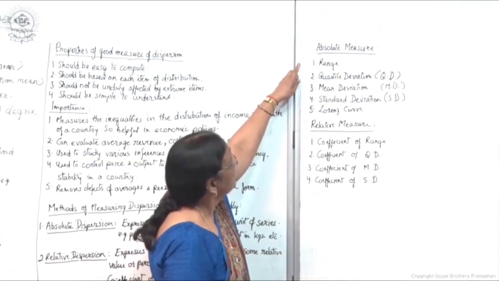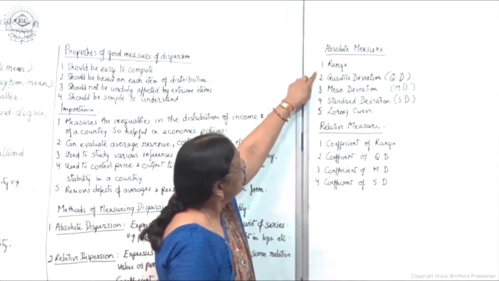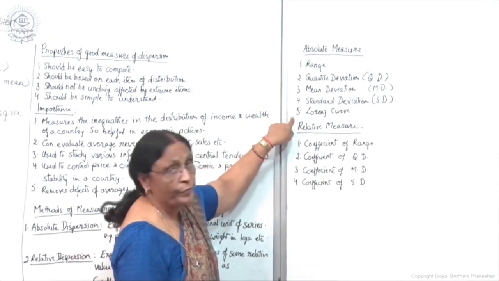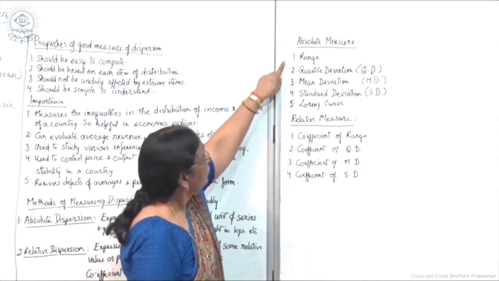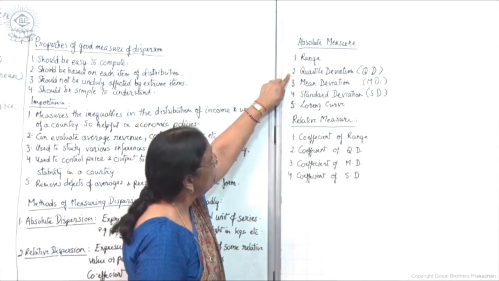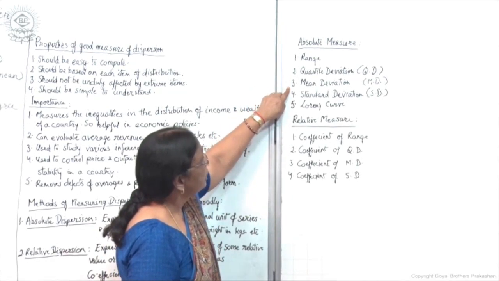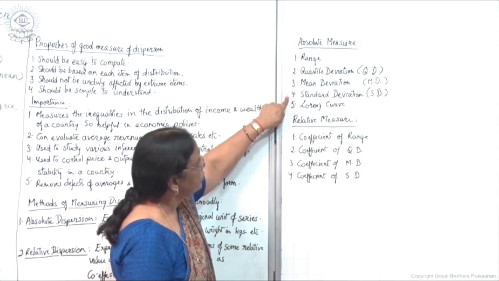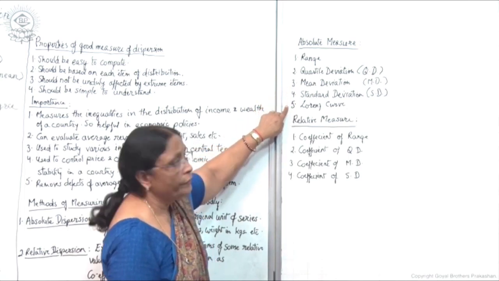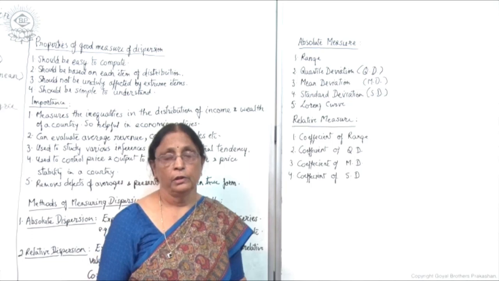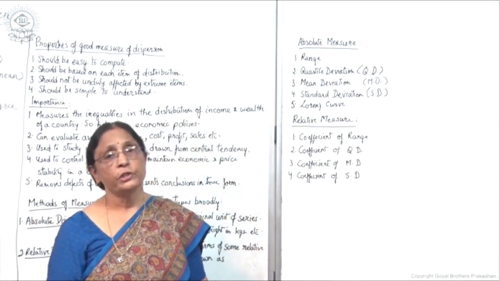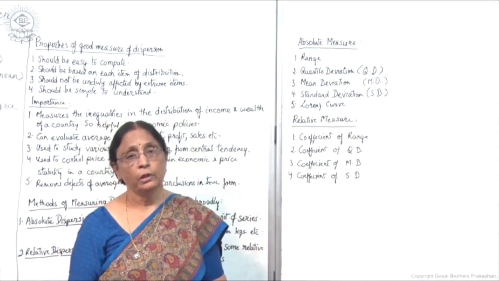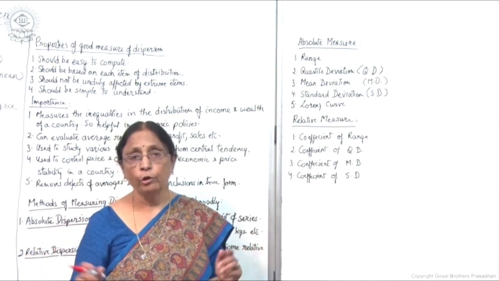Let us see here. Under absolute measures, there are 5 measures of measuring dispersion. One is range, second is quartile deviation, third is mean deviation, fourth is standard deviation, and fifth is the Lorenz curve. These are all measures of dispersion that will give you a picture of the variability of data.